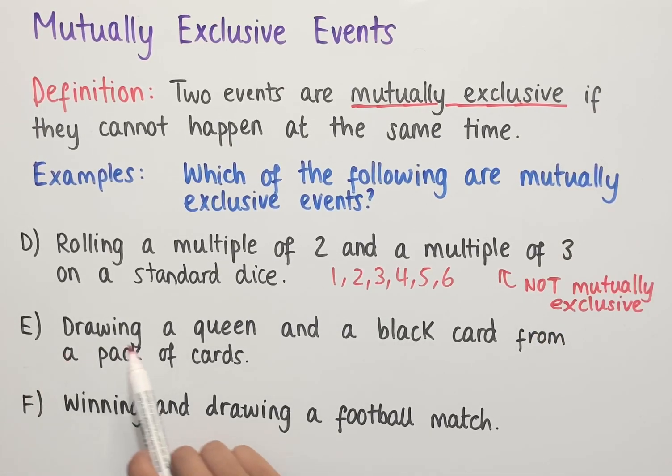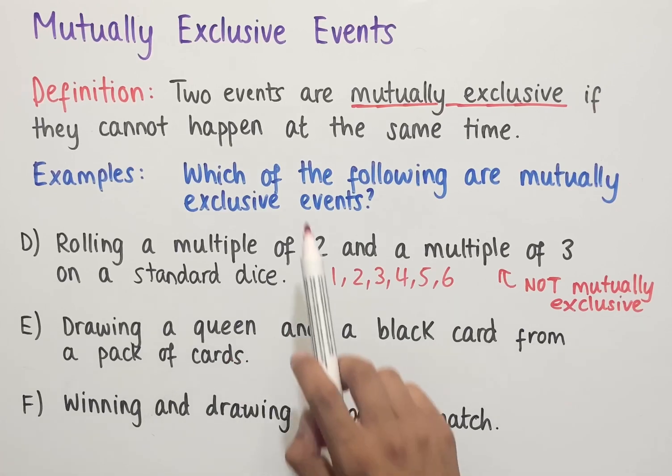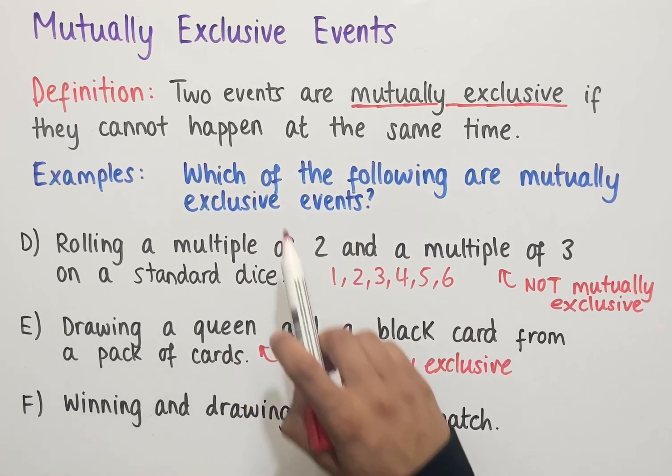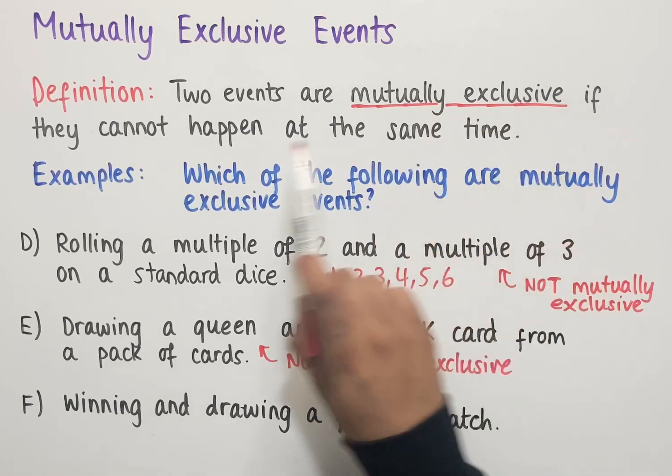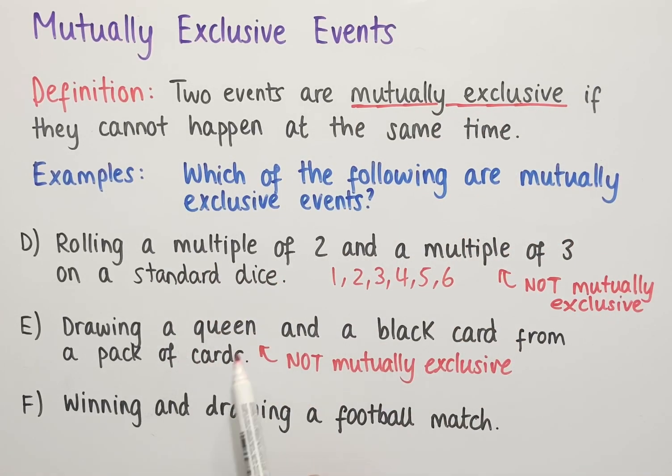Next example says drawing a queen and a black card from a pack of cards. And so if we consider the makeup of a pack of cards, you have half of the cards as red and half of the cards as black. And within each suit, you have different numbers, and we also have a jack, a queen, a king, and an ace. There is a card that is both a queen and a black card within a pack of cards, and so therefore these two events can happen at the same time, and so these two events are not mutually exclusive. Again, remember, two events are mutually exclusive if they cannot happen at the same time, but these two events can happen at the same time.